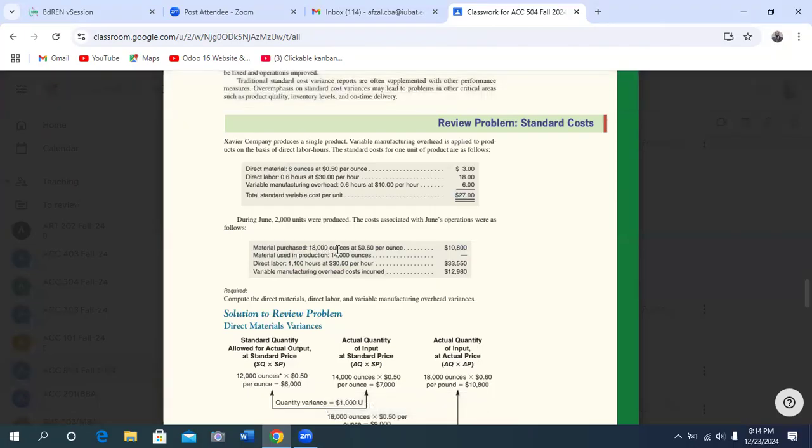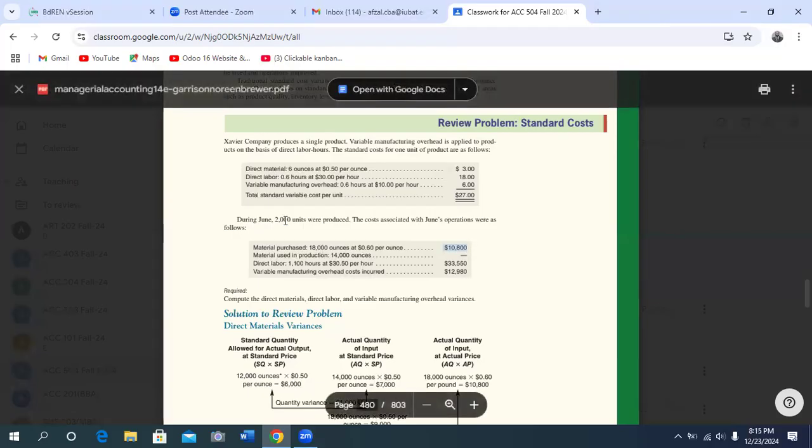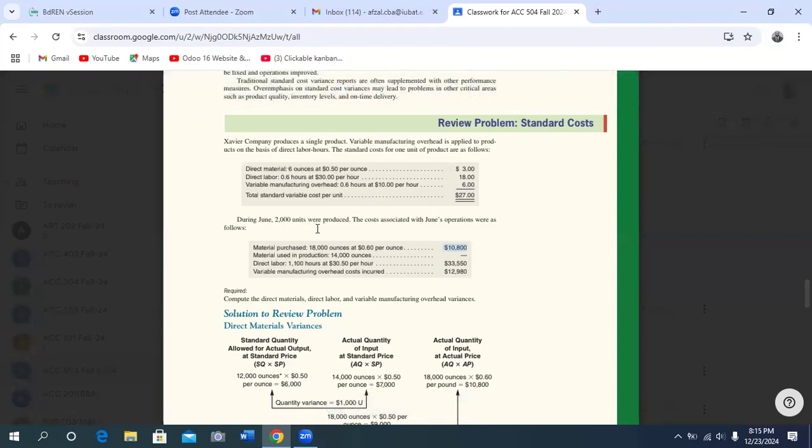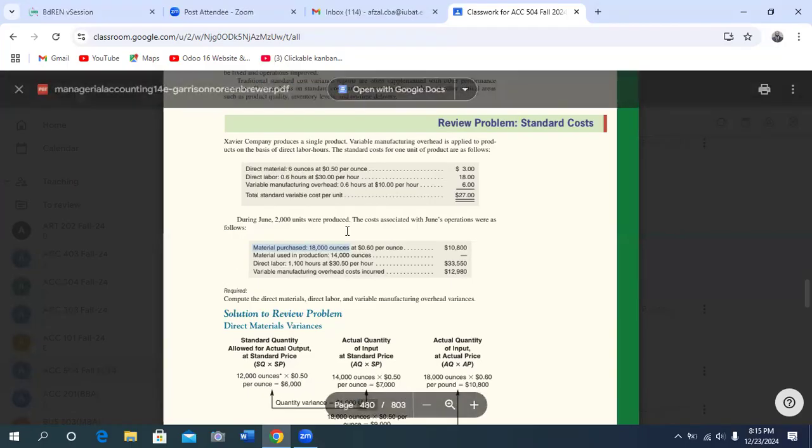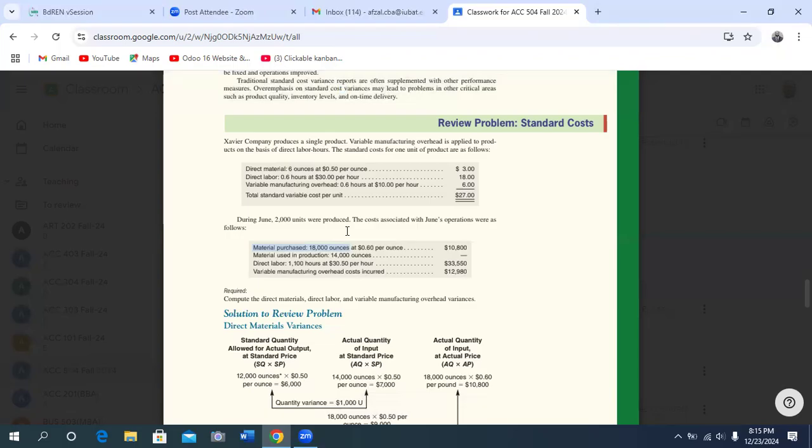Material purchased: 18,000 ounces at the rate of 0.6 per ounce, $10,800, for 2,000 units. This is the actual material purchase. But for material used in production, they purchased 18,000 ounces, but out of that they used 14,000 ounces to produce 2,000 units.